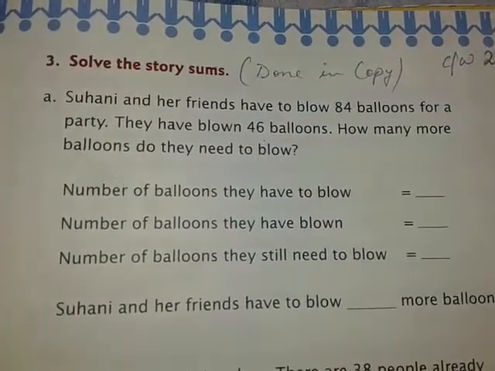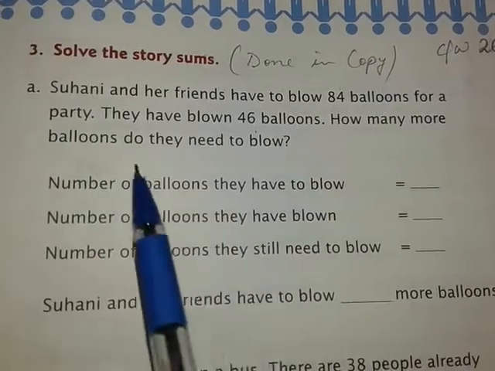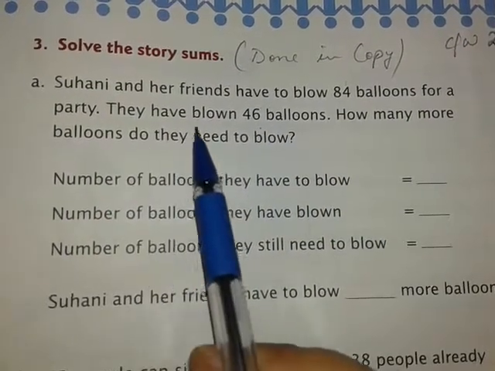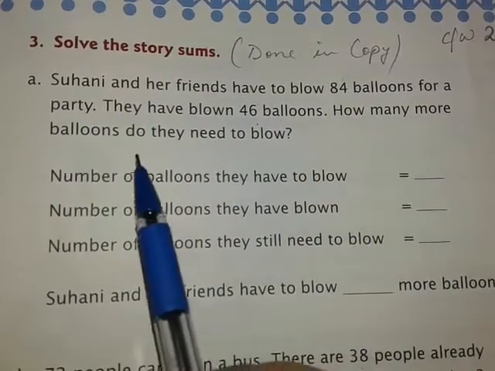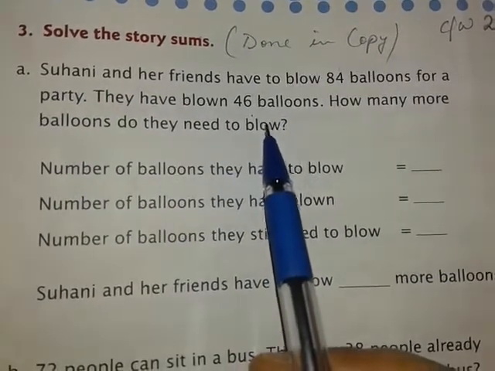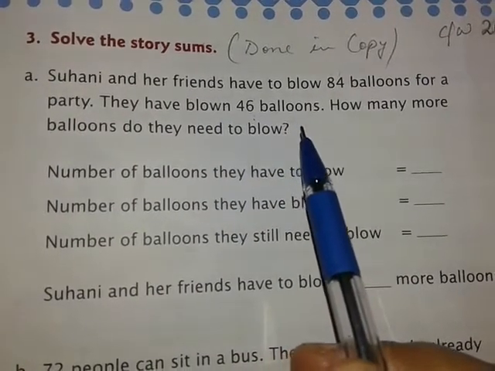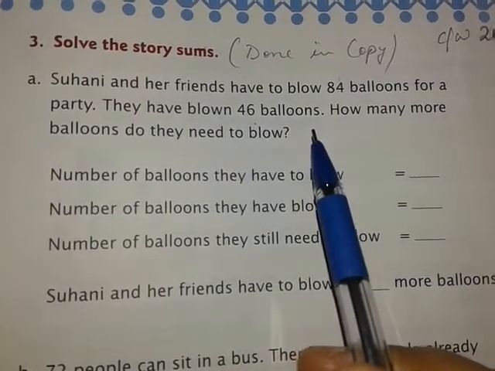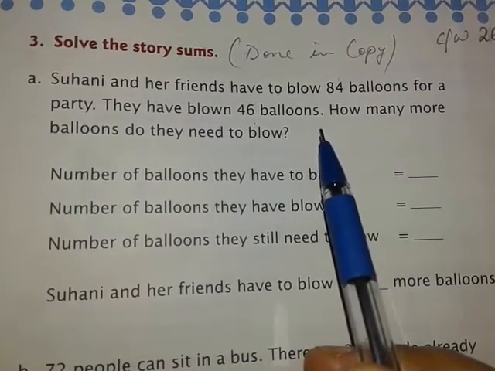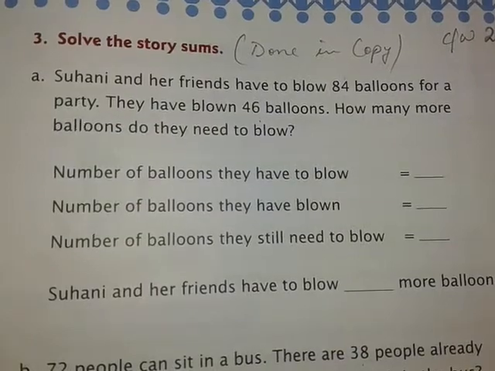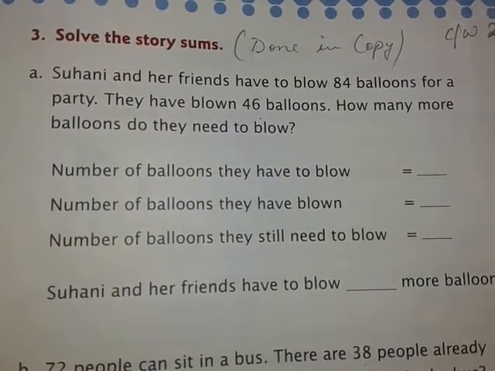Now what you have to do is, first you will read the story. Suhani and her friends have to blow 84 balloons for a party. They have blown 46 balloons. How many more balloons do they need to blow? So this sum is all about blowing balloons. Blowing balloons, I think you understand, students, means to fill air in the balloons, as you do in your birthday party where you decorate the home with balloons. To fill a balloon with air is called blowing a balloon.